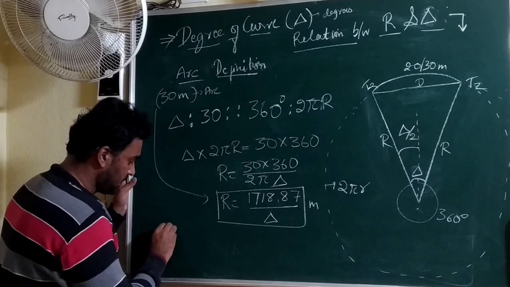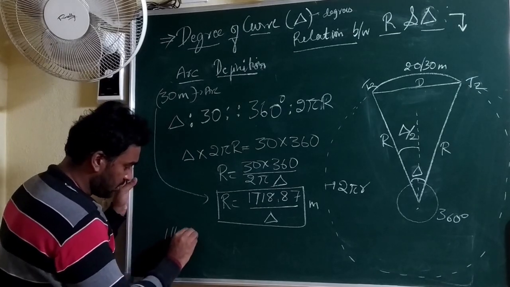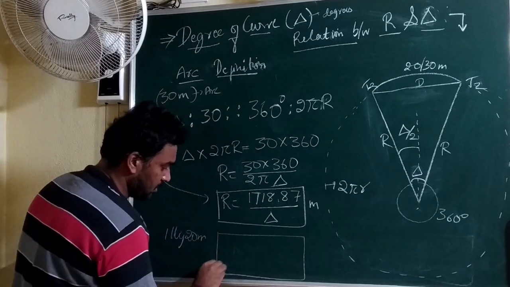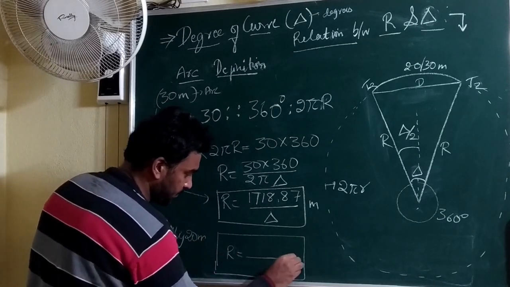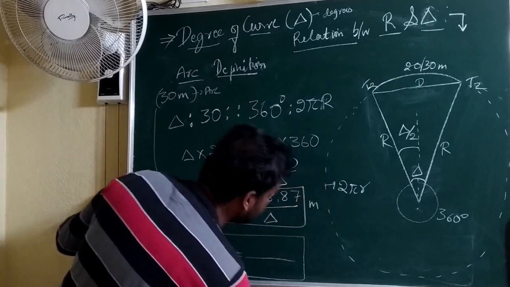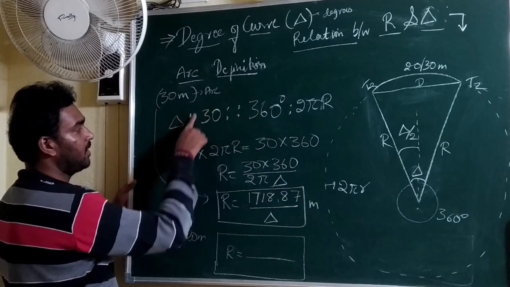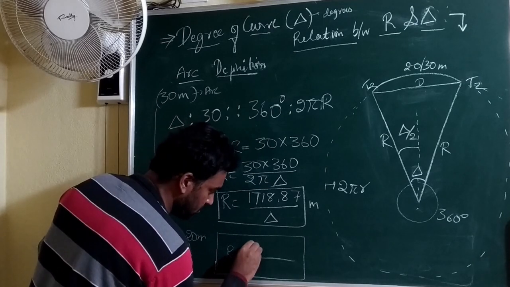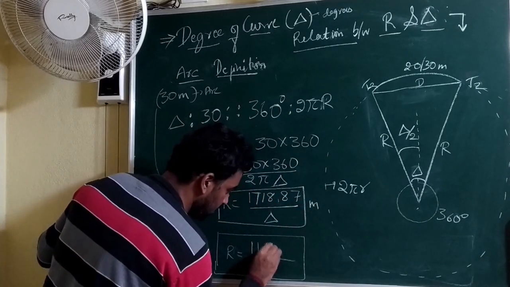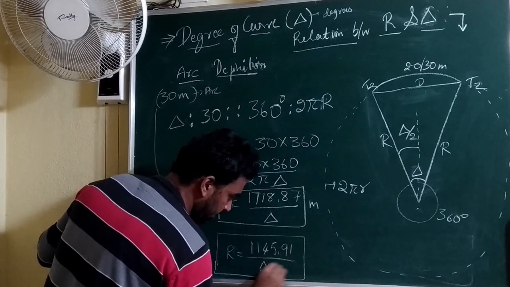If you consider similarly the 20 meter arc, the only change will be that 30 becomes 20. If you substitute that, you will get 1145.91 divided by delta, in meters.